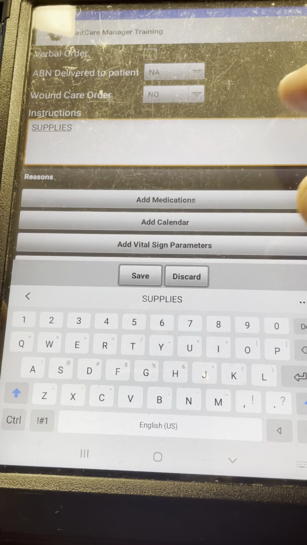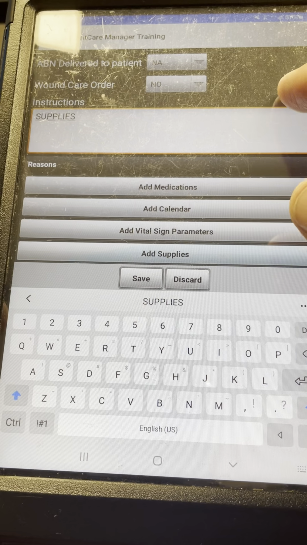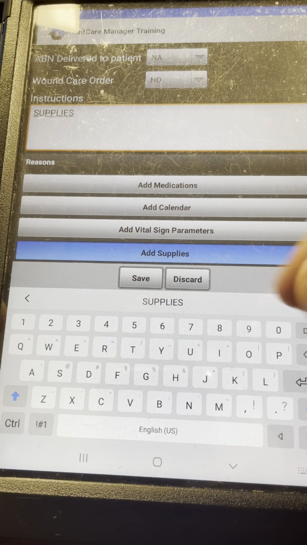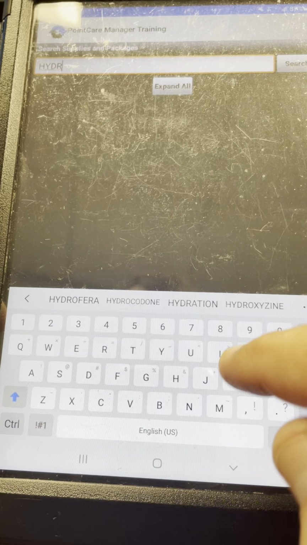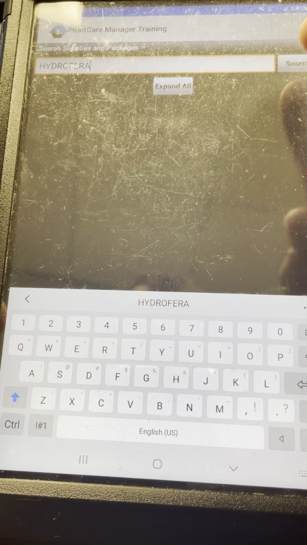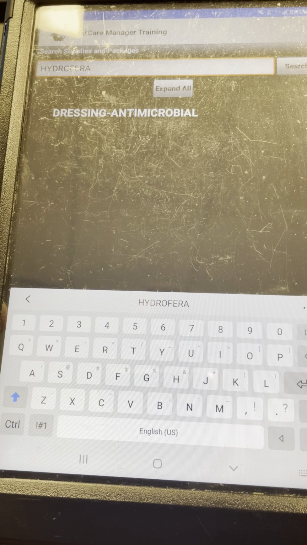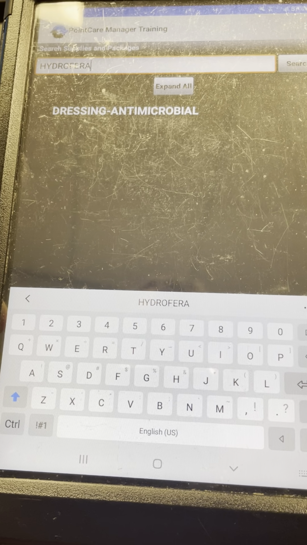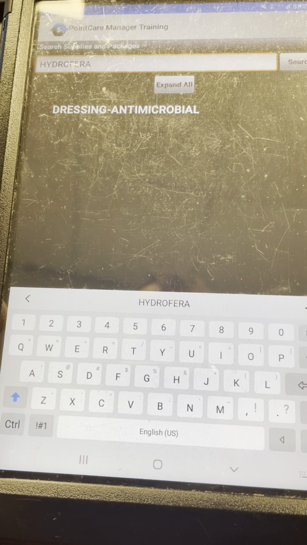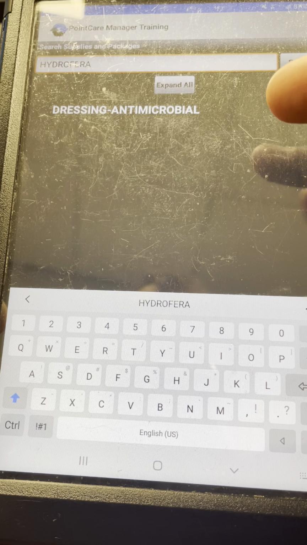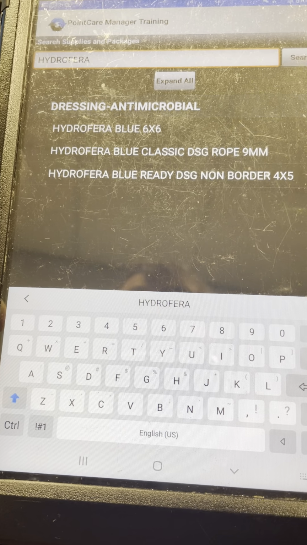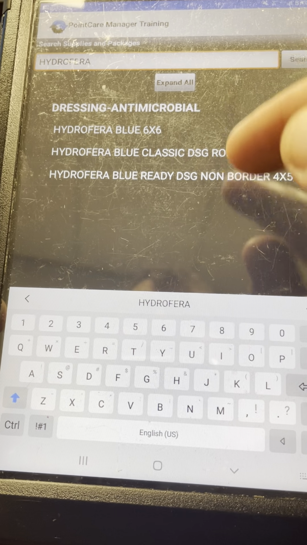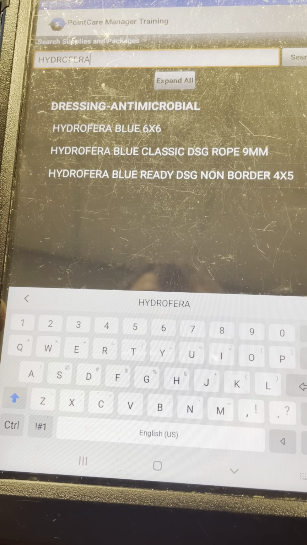Okay. And then once you put in supplies, you'll notice that you can now touch any of these things down below, and it's going to put supplies. We're going to click add because we need to add a new category. So we're going to type in Hydrofera because we are looking for Hydrofera Blue. When we searched Hydrofera, notice Dressings Antimicrobial came out, and in this section, any categories that would contain the dressing that you're looking for would show up here. In this case, it only fell into one, and if you click the drop down, it'll show you what types are in there.